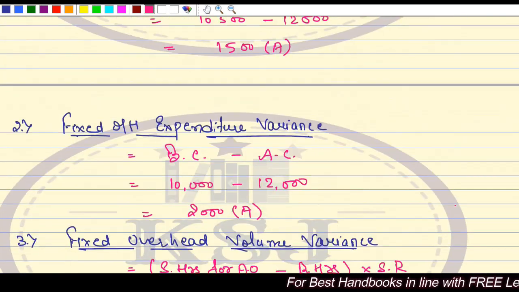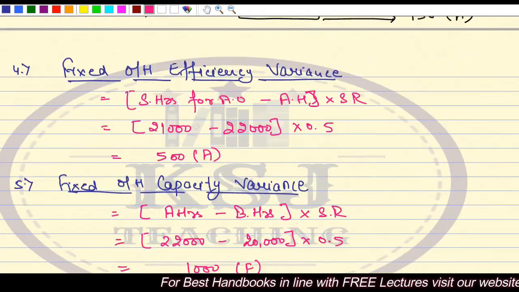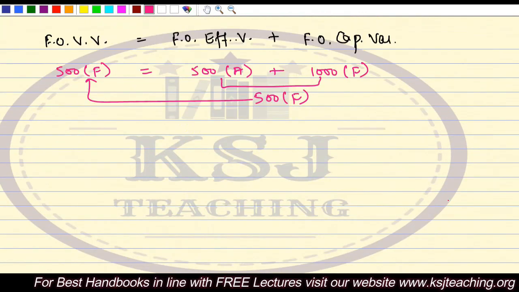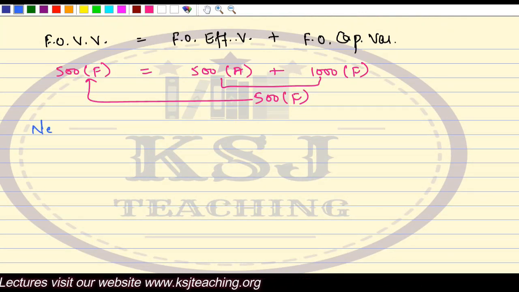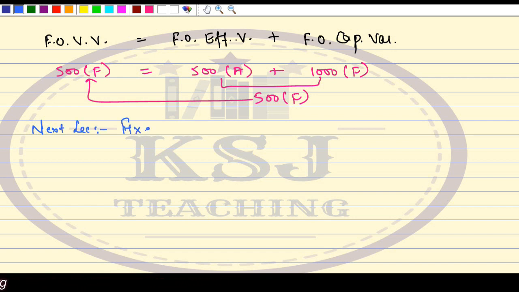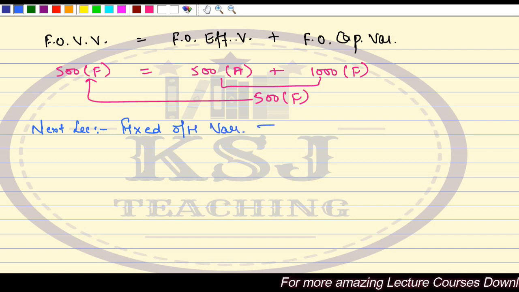So this is done. What we are going to do in the next lecture is continue with fixed overhead variances, right? And in the fixed overhead variances, we are going to discuss two.